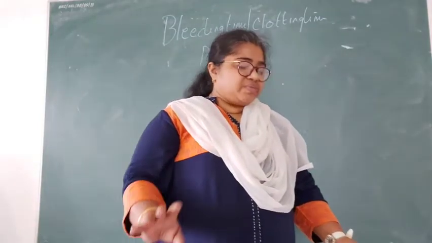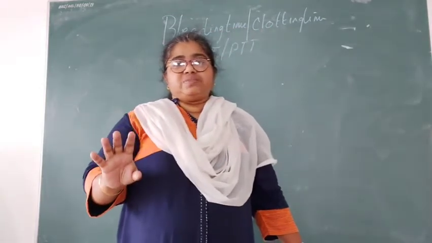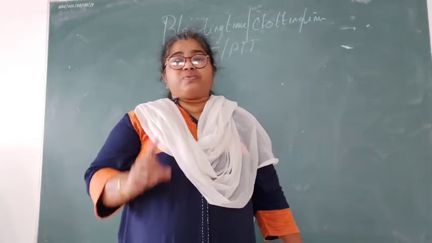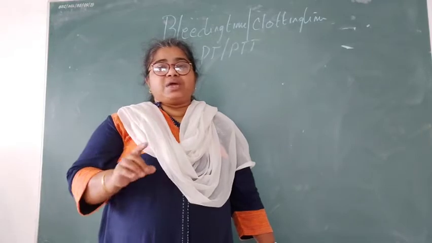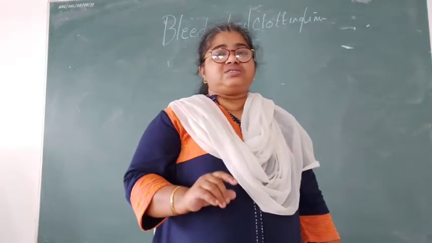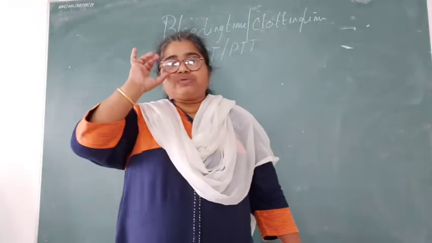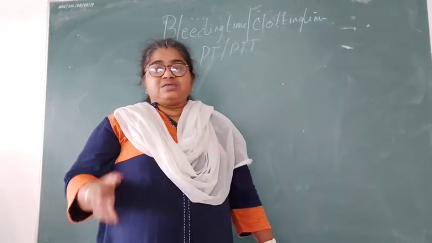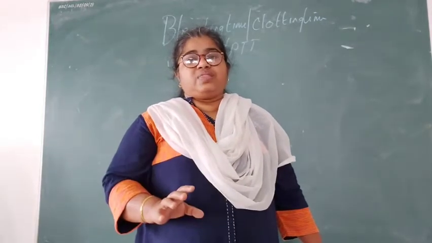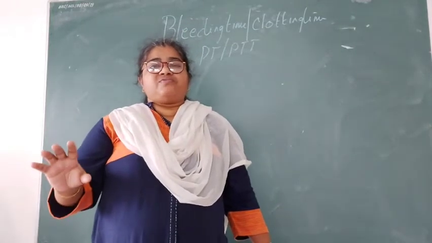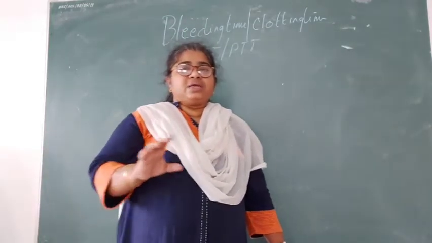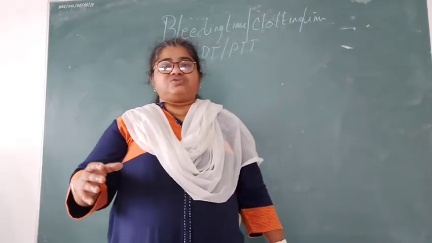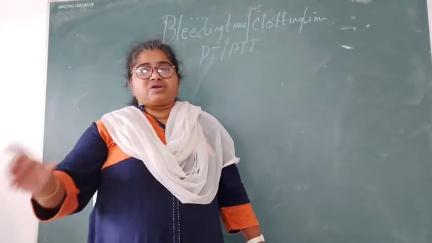Actually, BT is a measure of platelet function, because for clotting, the most important factor involved is the platelets. Whenever there is a wound and the bleeding happens, if the platelet counts are okay, that is 3.5 to 4.5 lakhs, which is normal, it will bleed a little for a few seconds or 1 or 2 minutes, and then the clotting will start.